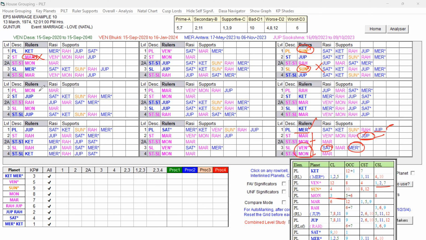And the Moon at the source level has weakness, but it has 3 and 5, so it is good only. Star Lord Jupiter is also fine, but again the Moon and the sublevel repeat the same planet. The sublord is not very strong. And Mars in the star of Moon. Moon at the star level is fine, but Mars at the source level is not good because Mars is the 6 and 12 cuspal lord, the 6th lord occupying the 12th house. In the star of Moon, it has 3, 5 and 6 and 8, that will not be favorable, right?